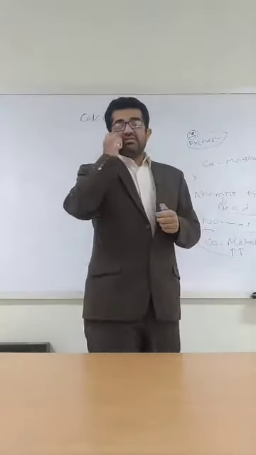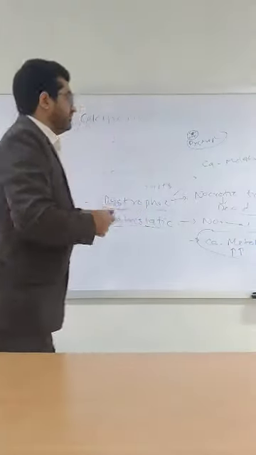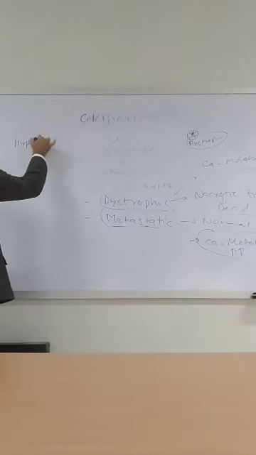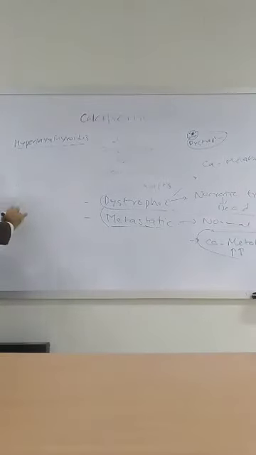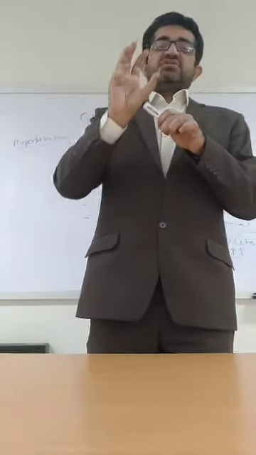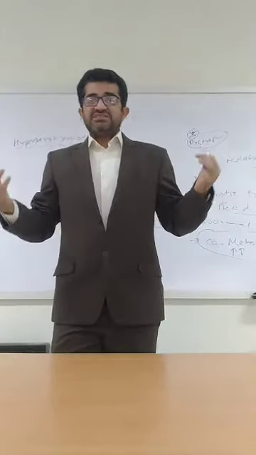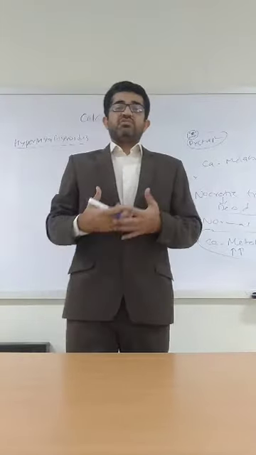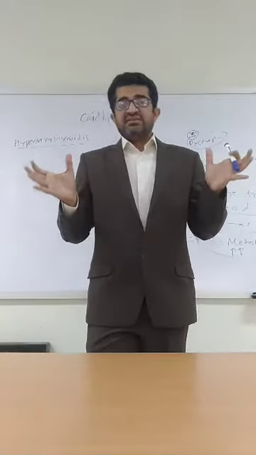There are certain mechanisms by which the calcium could increase in the body. One of the very important reasons is hyperparathyroidism. Parathyroid hormone, as you know, is secreted from the parathyroid gland. The parathyroid gland is present on the upper surface of the adrenal gland. This parathyroid hormone basically controls the calcium level of the body. Clear? It controls the calcium level by increased absorption from the gut or increased absorption from the bones.